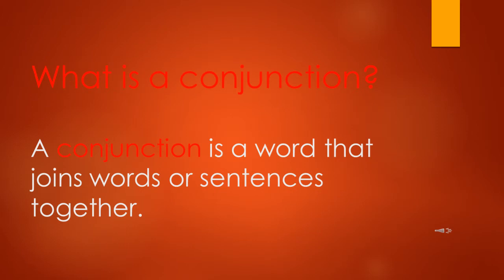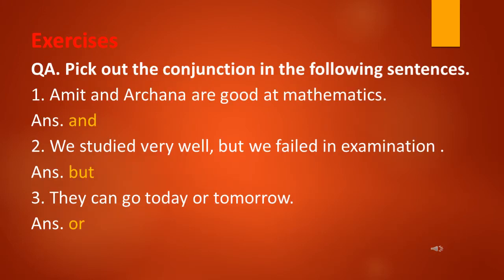My dear students, in part first of lesson number 26, The Conjunction, we have studied what a conjunction is. The answer is: a conjunction is a word that joins words or sentences together. Okay? Now students, I hope you understood the lesson very well and now you will be able to do the exercises. Now let's begin the exercises.